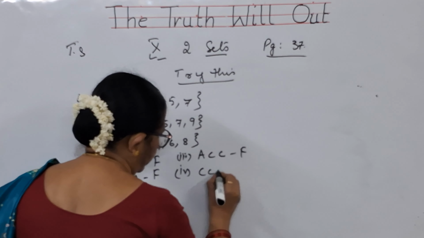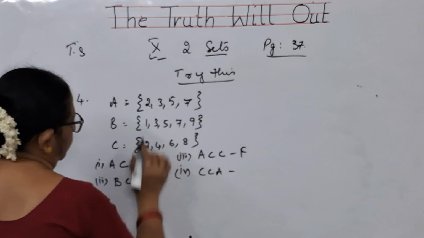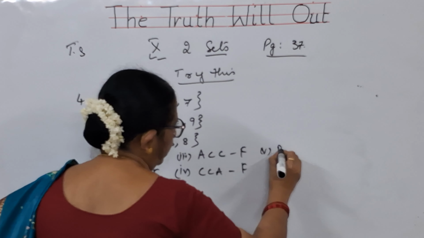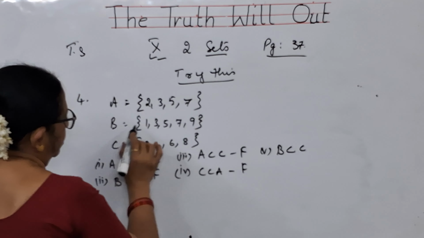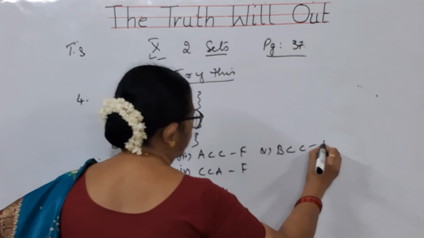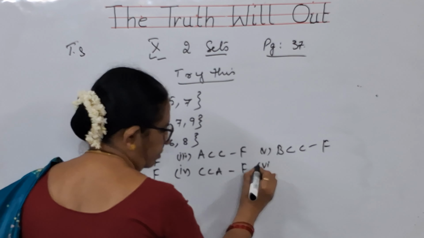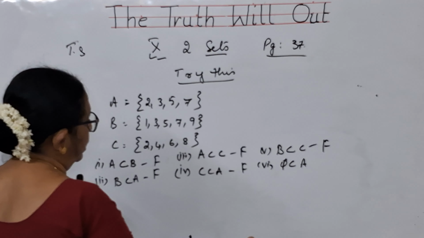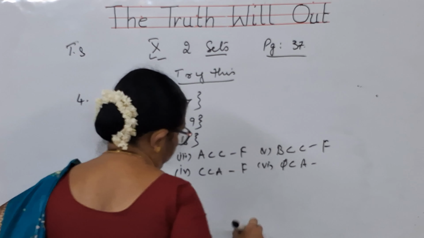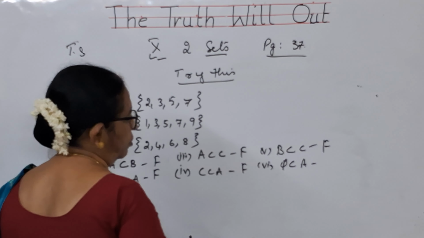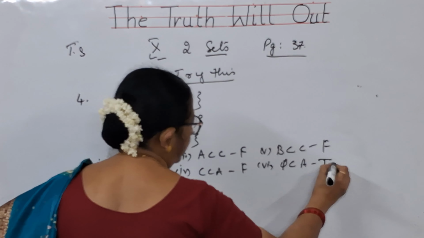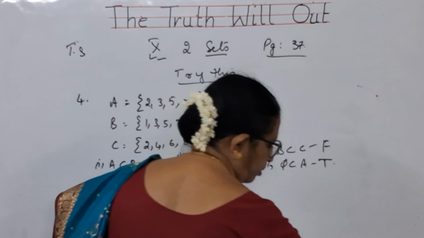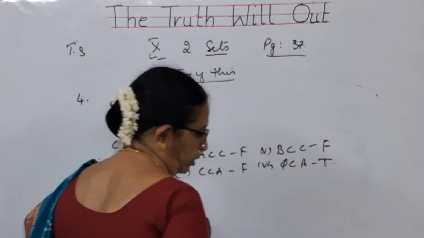Then C is a subset of A. No, it is also false. Then fifth bit, B is a subset of C. No, this is also a false statement. And the sixth one, null set is a subset of A. We have already learned, children, null set is a subset of every set. So it is only a true statement, remaining all are false. So with this, I will stop today's class, children. Remaining, I will do it in the next class.